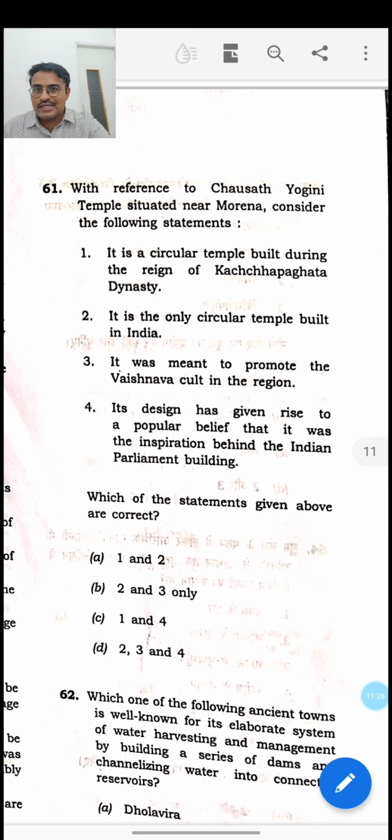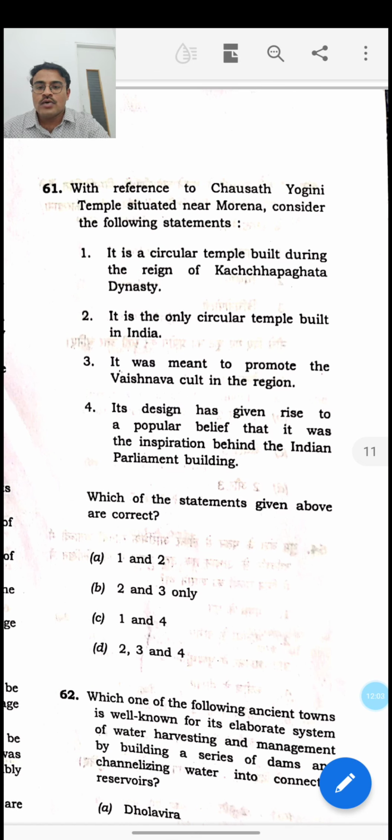So the fourth statement is naturally correct. This is very simple. If you know even a little bit about this Chausath Yogini temple, you will come to the conclusion that because it is known as a Shiva temple, it is not associated with the Vaishnava cult. The third statement you can eliminate. Then the second statement: there are many other circular temples in India. Naturally, we have some temples in Khajuraho, then Modhera, and in Jammu and Kashmir there were also circular temples. So it was not the only circular temple. So you can eliminate it, and 2 and 3 are also wrong. So naturally for the first statement, even if you don't know, you have to arrive at the answer.